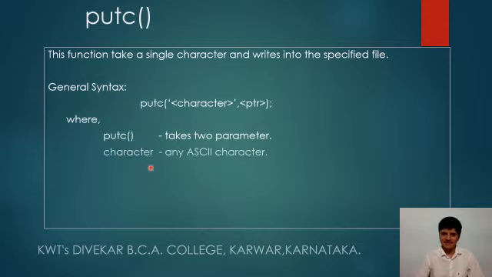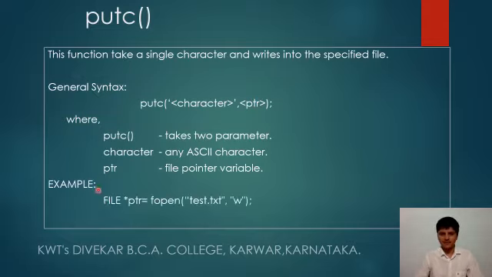The first parameter is a character, any ASCII character or a character variable which contains an ASCII character. And the second parameter is the file pointer variable.